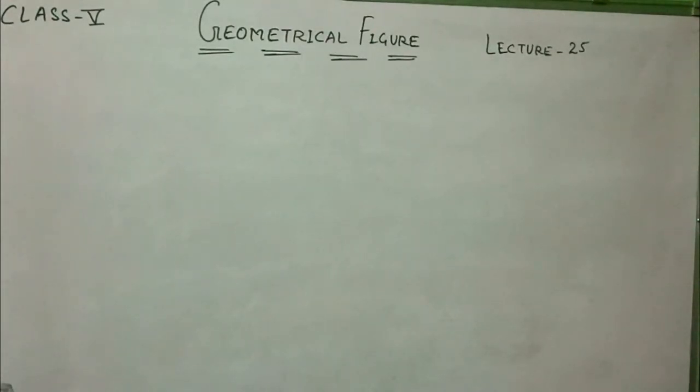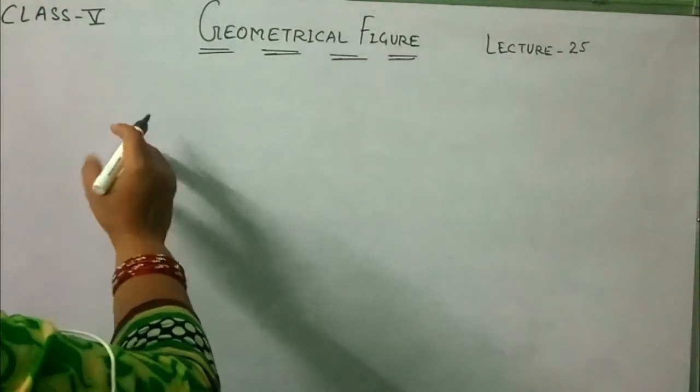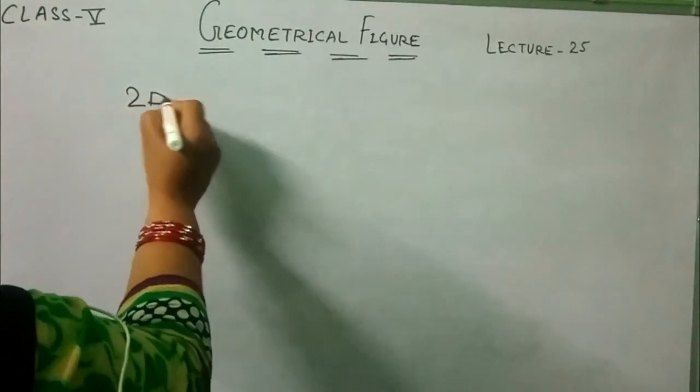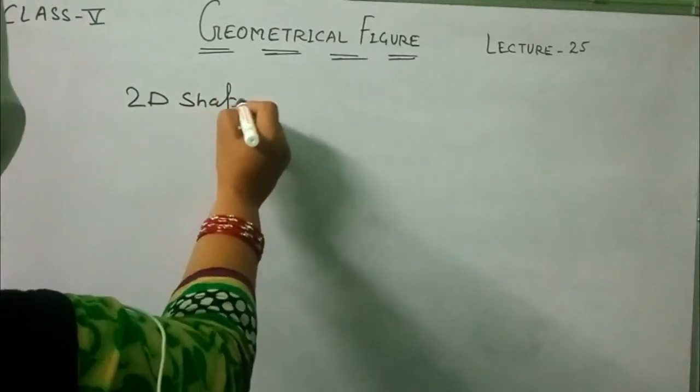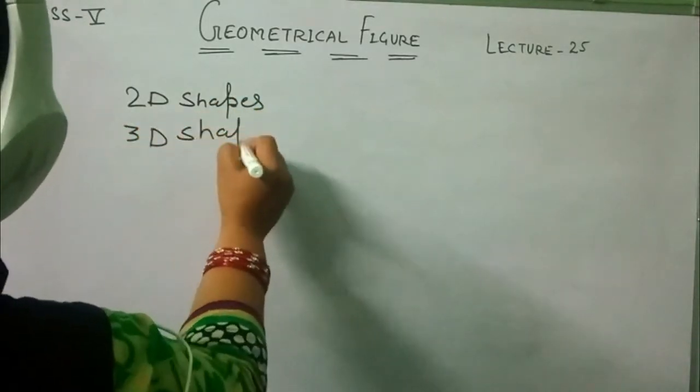Now, see here, geometrical figures are the figures which demonstrate the shape of the objects we see in our everyday life. In geometry, shapes are the form of objects which have boundaries, lines, angles and surfaces. Students, there are different types of shapes. You can divide them into 2D shapes and 3D shapes.